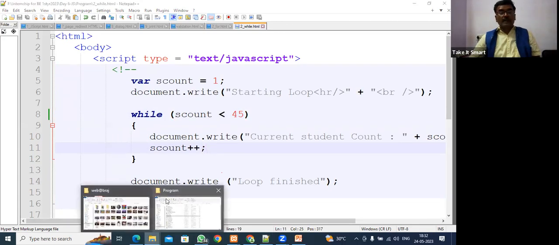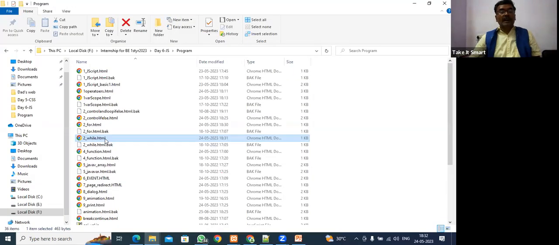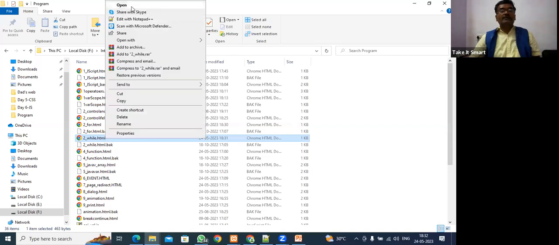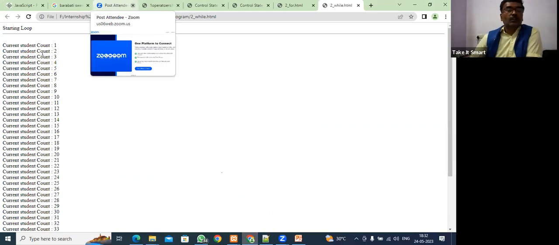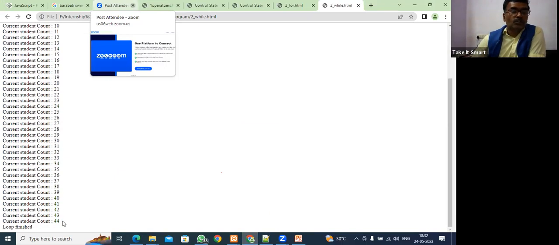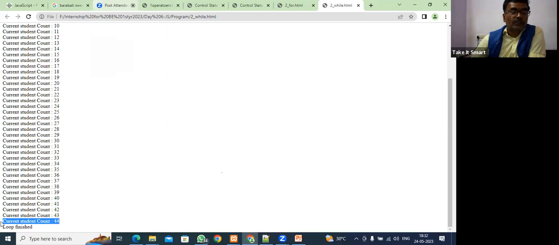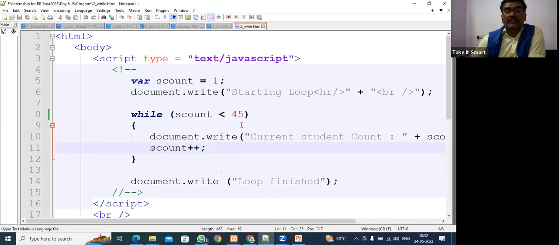So you see this program, guys. This program is a while loop. It will have similar output. See, it also starts from 1 and goes to 44. Why not 45? You can understand that from the program. It should be less than 45. So how should I be able to print till 45?